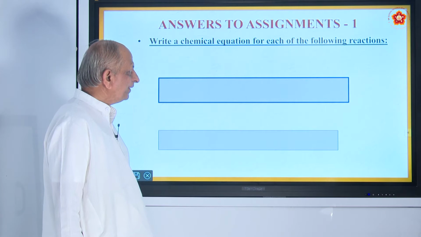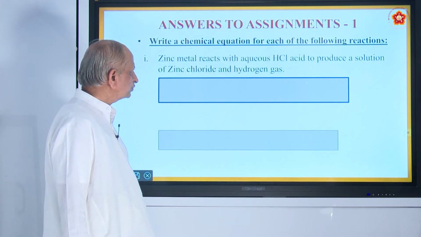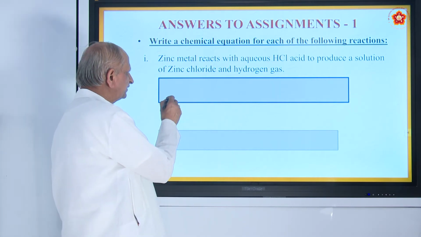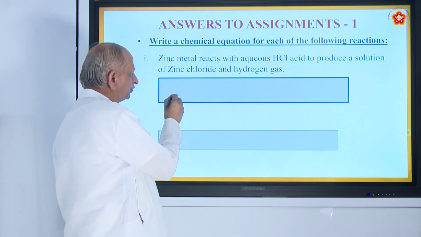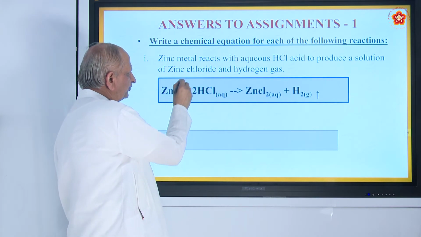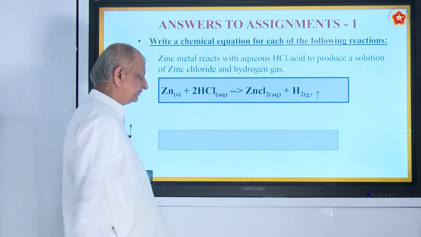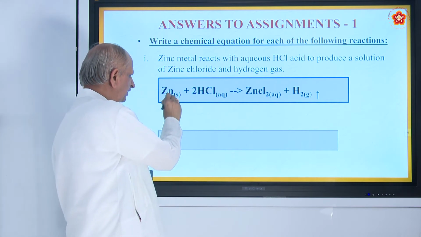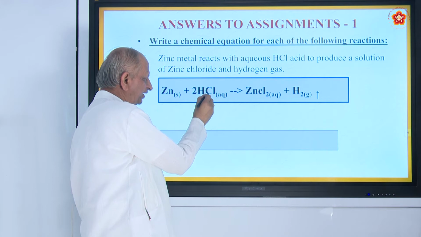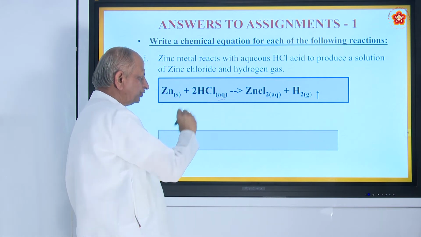Now, coming to home assignments, first question: zinc metal reacts with HCl to produce a solution of zinc chloride and hydrogen gas. So, zinc is Zn, hydrochloric acid is HCl, aq means solution.